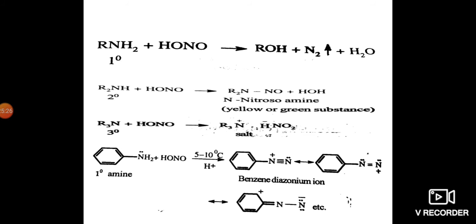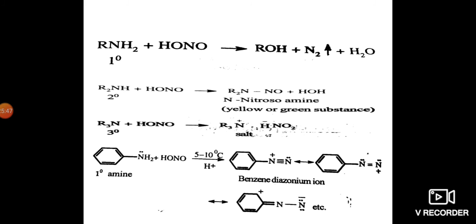But the secondary amines react with nitrous acid and form a yellow or green substance, that is N-nitrosoamine, and a water molecule.